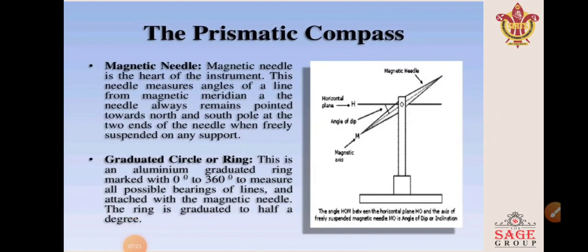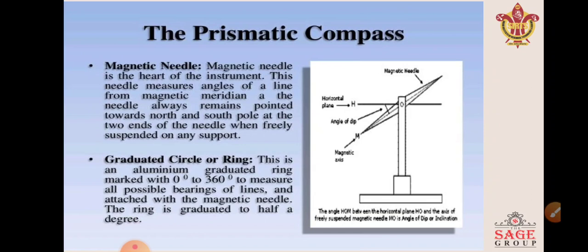Next is the magnetic needle. The magnetic needle is the heart of the instrument. This needle measures the angle of a line from the magnetic meridian, which is called bearing. The needle always remains pointed towards the north and south pole at the two ends of the needle when freely suspended on the support.